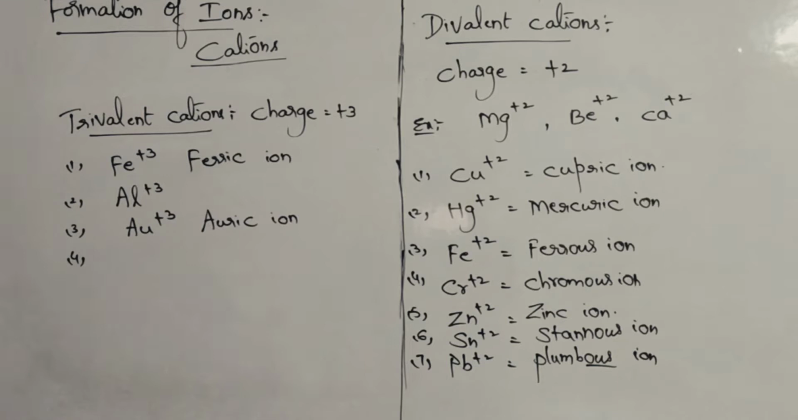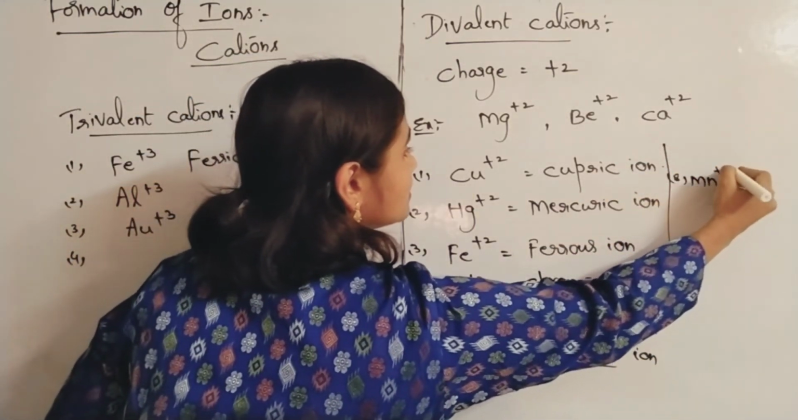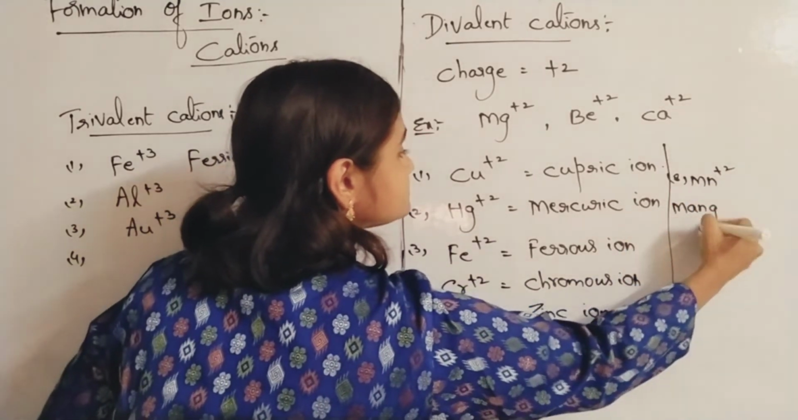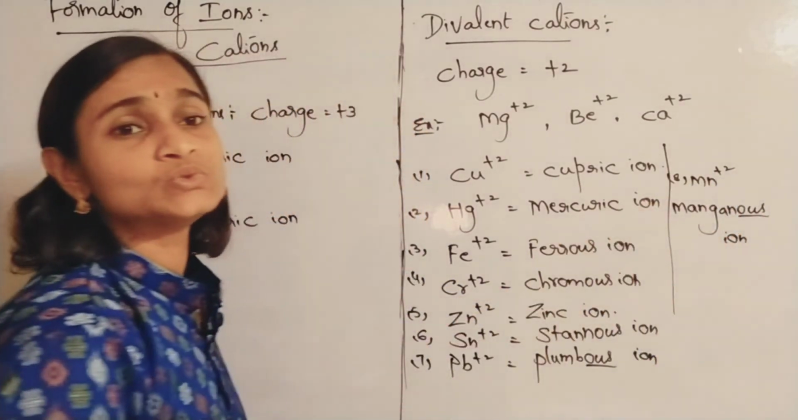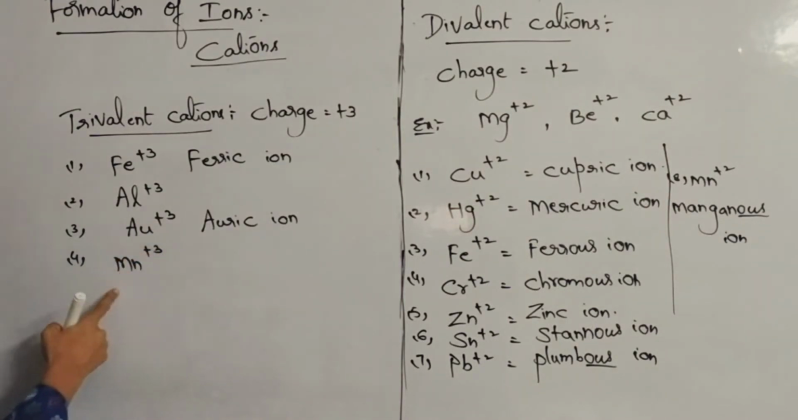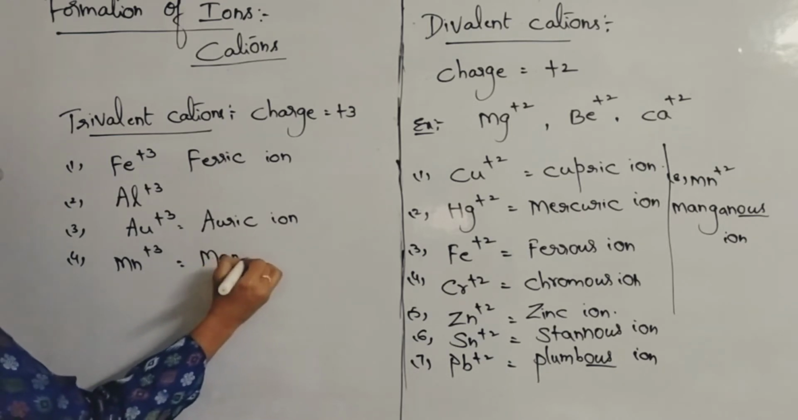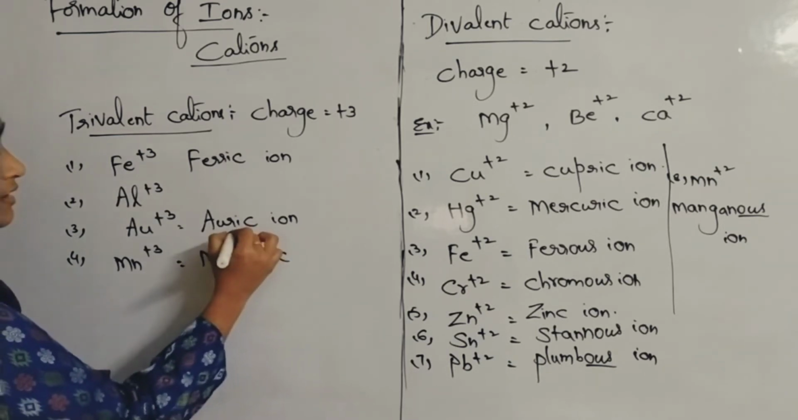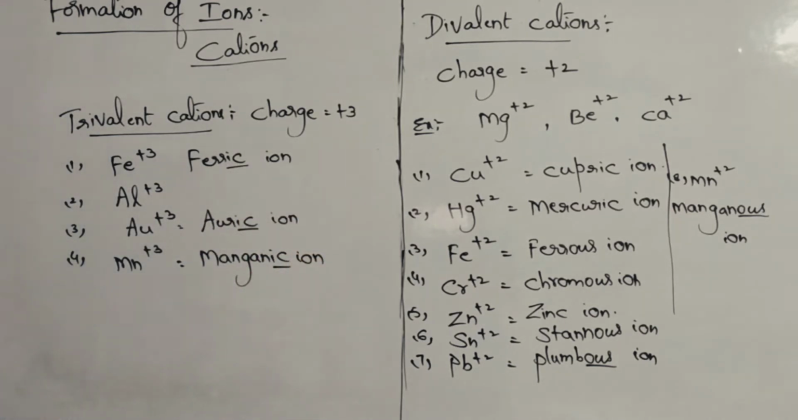And manganese also. Even in divalent you can take manganese. Manganese, Mn plus 2. This is manganese ion, OUS, with charge plus 2. Here you can even write Mn can even form Mn plus 3 also. Please remember. And this will be manganic. Manganic ion. IC is the suffix. Manganic ion, Mn plus 3.